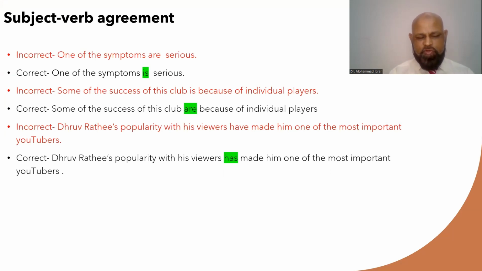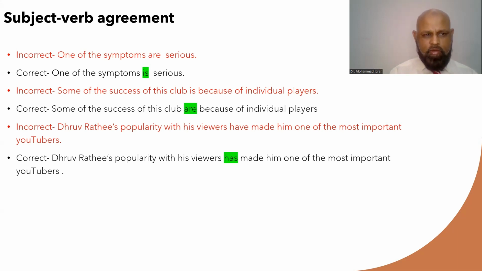So the first type of mistake is subject-verb agreement. Let me help you understand first what subject-verb agreement is. If a subject is singular, you have to use a singular verb. If the subject is plural, you must use a plural verb. Let's have a look at the first example.